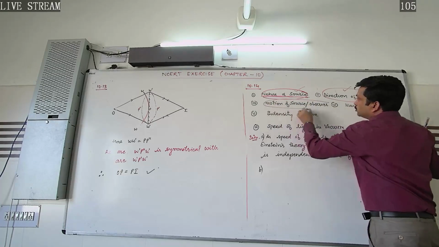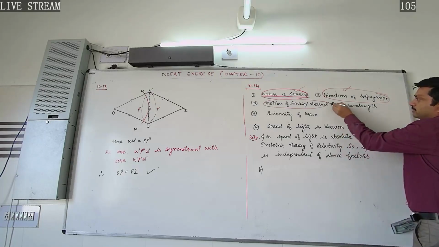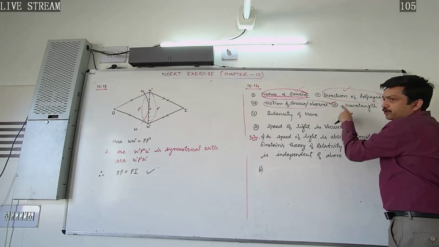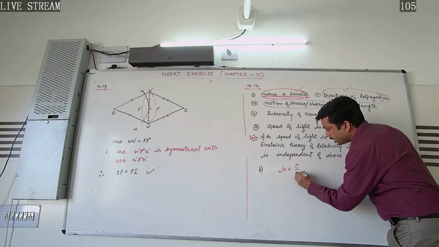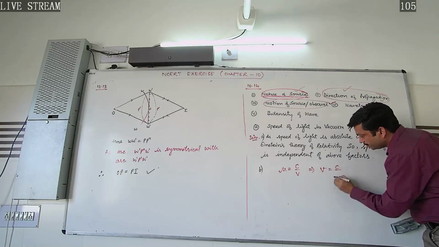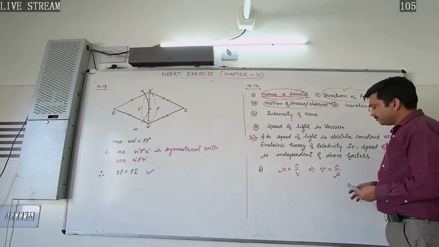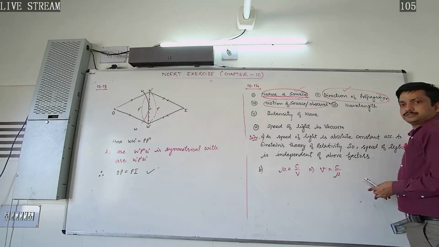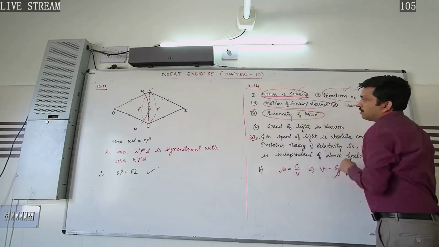What about the third factor, motion of the source? It is also independent of the motion of the source. What about the wavelength? Yes, speed of light in medium depends upon the wavelength of light used, because we have already studied the formula mu equals C by V, which implies V equals C by mu. If the medium changes, the refractive index of the medium will change, say water, as given in the question. Further, speed of light is independent of intensity of the wave.